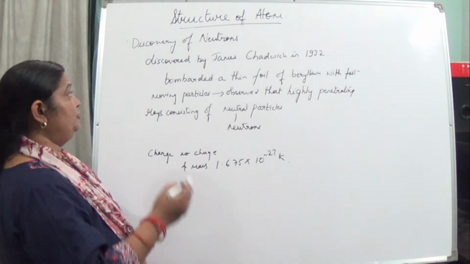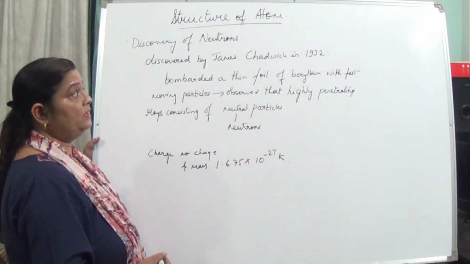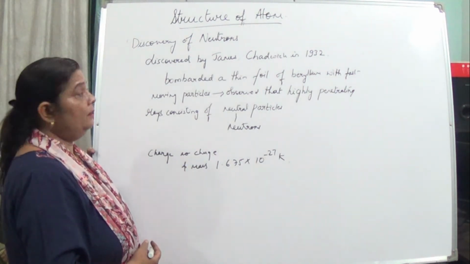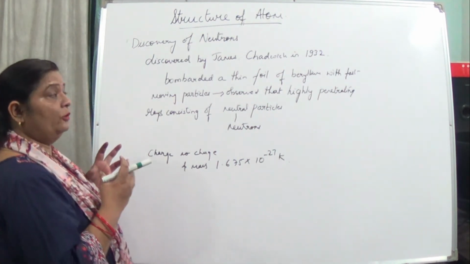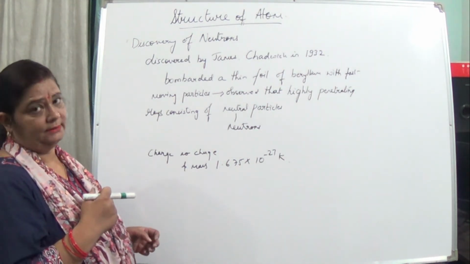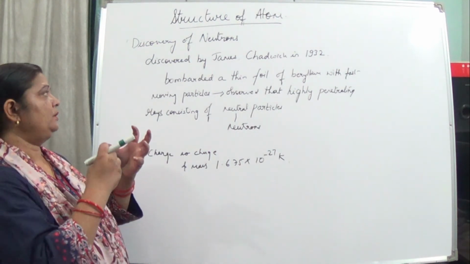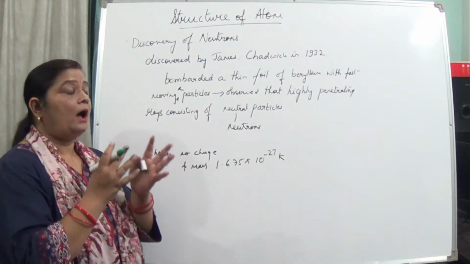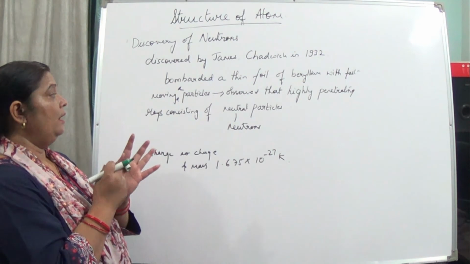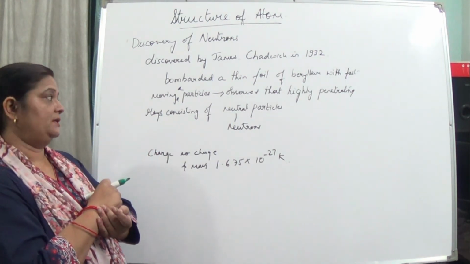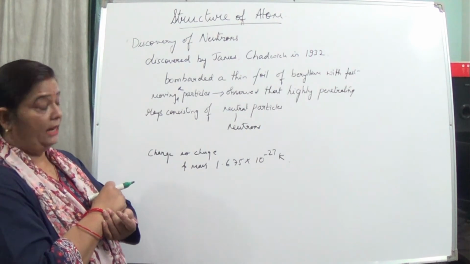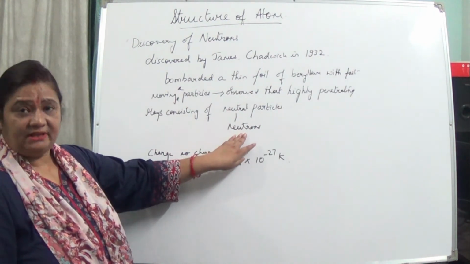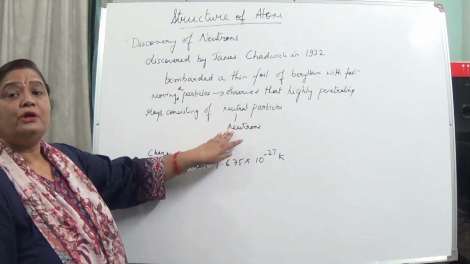So now the discovery of neutrons. It was discovered by James Chadwick in 1932, which is far later than the electrons and the protons. He bombarded a foil of beryllium with fast moving alpha particles. And he observed highly penetrating rays consisting of neutral particles. He named these neutral particles neutrons. These neutrons did not have any charge, no positive, no negative. It was neutral in nature.